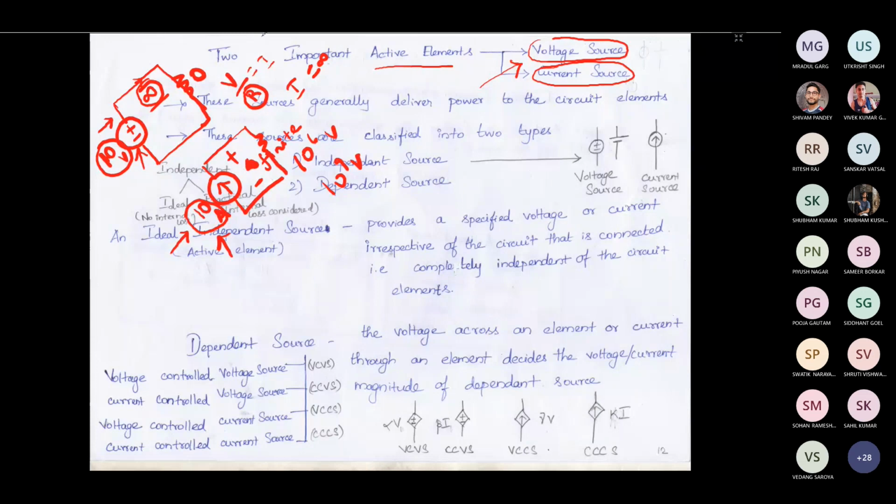In short, the voltage source is going to give fixed voltage irrespective of the current magnitude. Then the current source is going to give fixed current irrespective of the voltage across that element. We will discuss in detail now. This is just the basic explanation of voltage source and current source. Voltage source means it is going to give fixed voltage irrespective of the current. Current source means it is going to give fixed current irrespective of the voltage across that particular source.